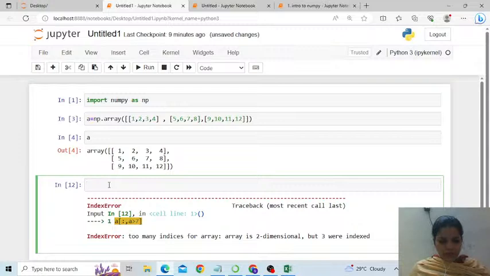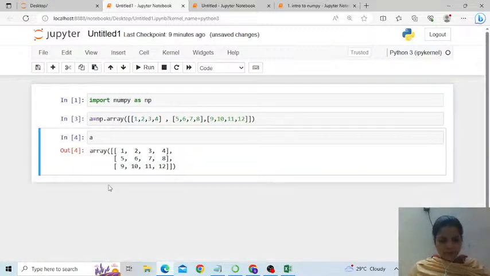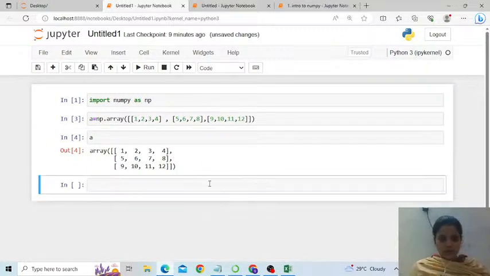If I want to find the absolute value, let me create another array. This time b is equal to np dot array: 1, minus 2 and 3, minus 4, minus 5, minus 6.